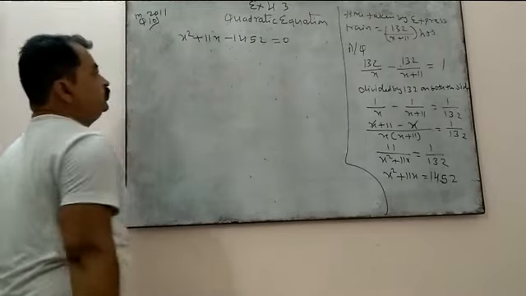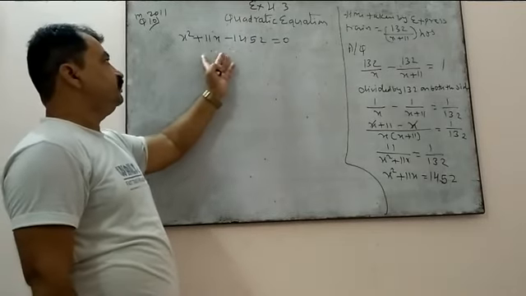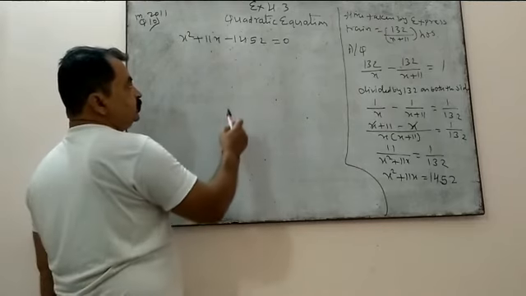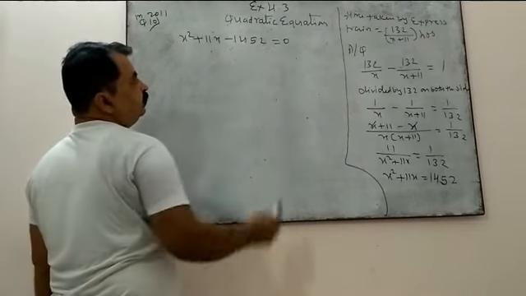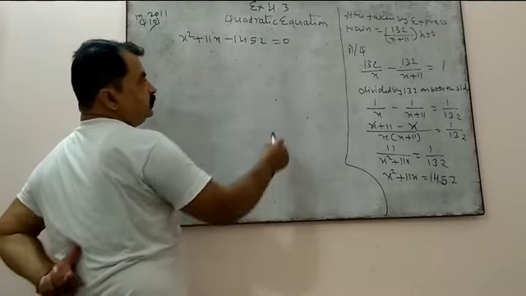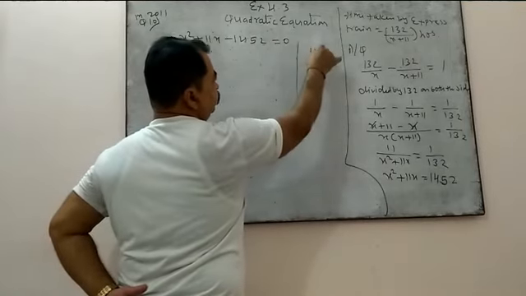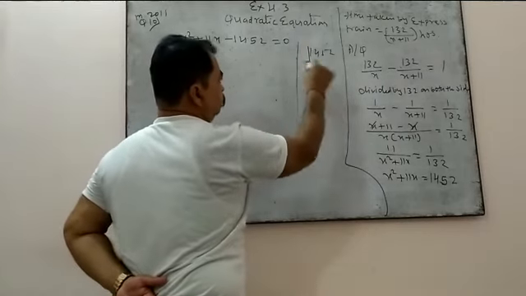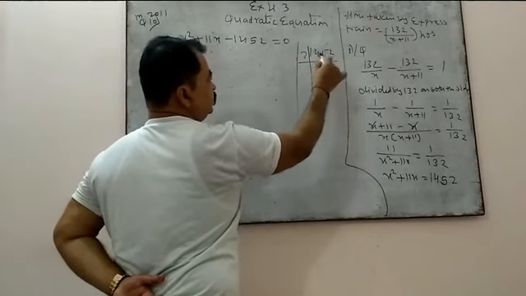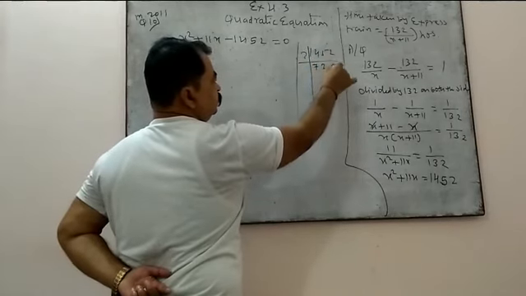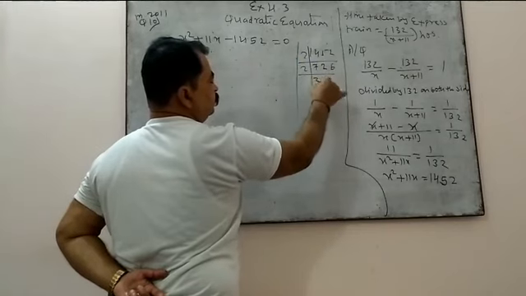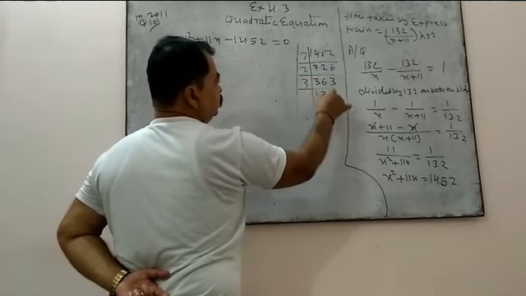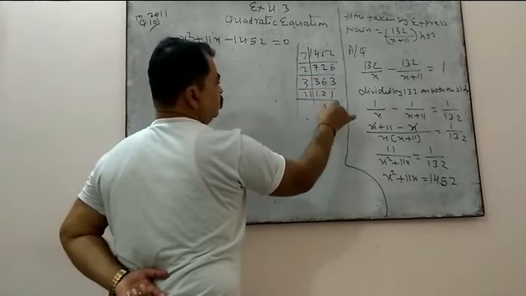So see, children, we got here the standard form of the quadratic equation. Now whatever method you feel convenient, do it. Suppose 14 and 52, right? So you take out the factors of 1452 if you want. 2 times 726, 2 times 363, 3 times 121, and 11 times 11, right?